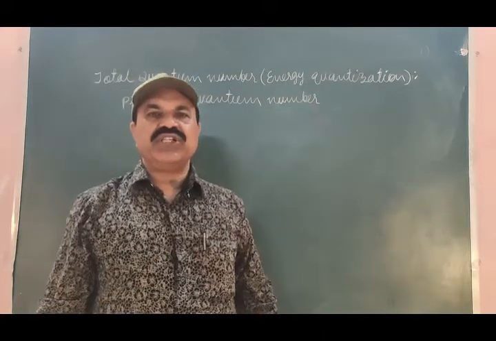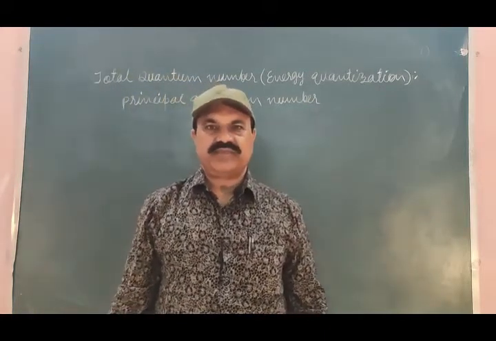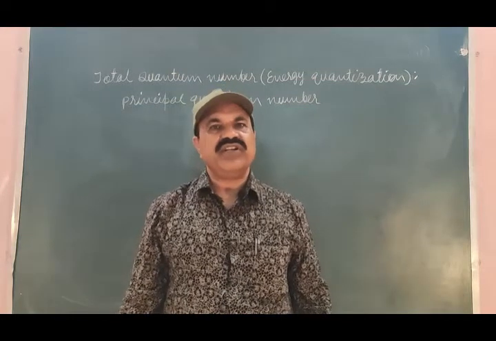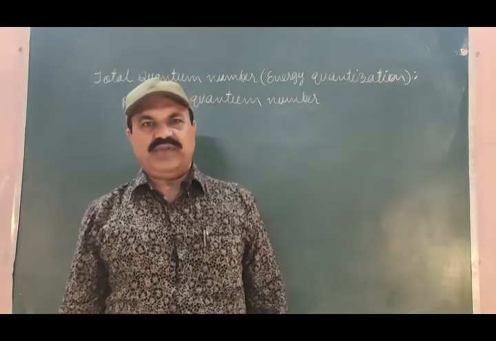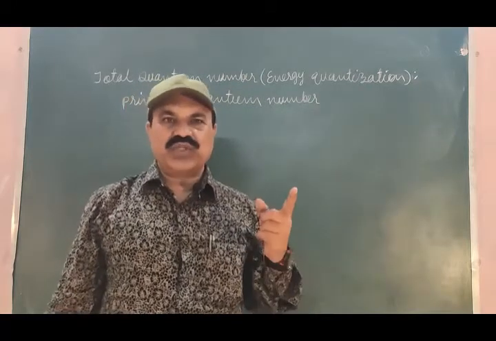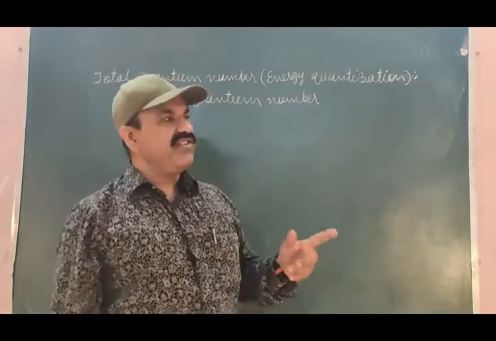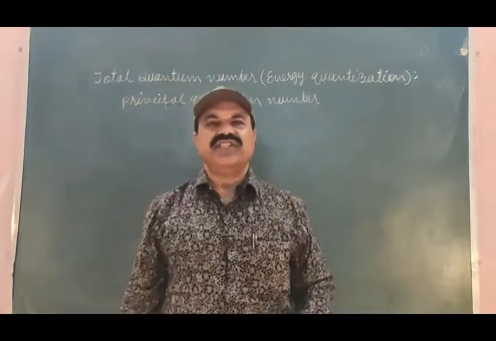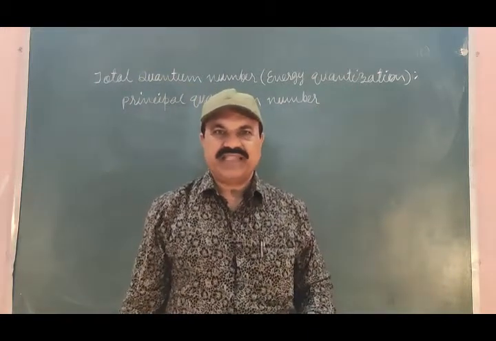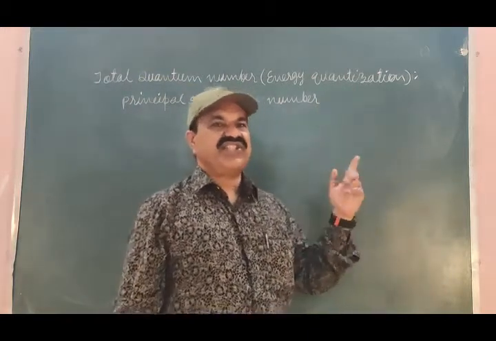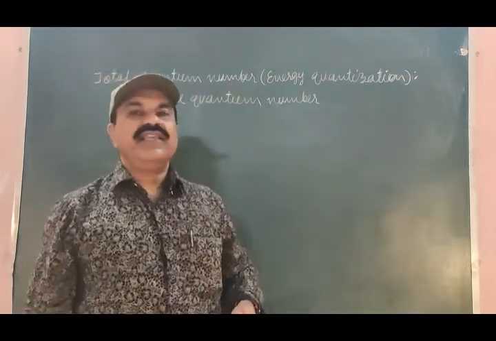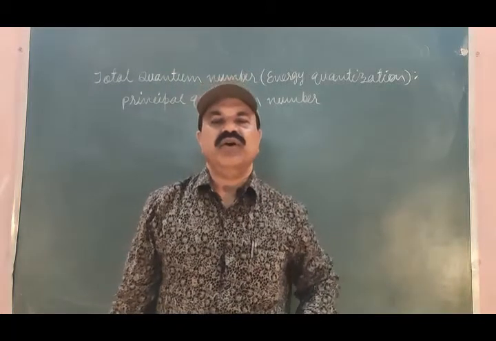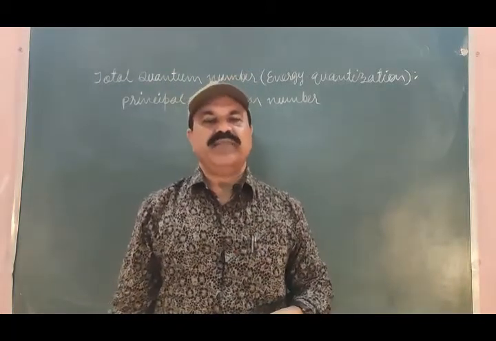Any orbit for the electron revolving around the nucleus is not allowed. Only those orbits are allowed in which the energy is quantized, and this energy quantization is restricted by the total quantum number or the principal quantum number.